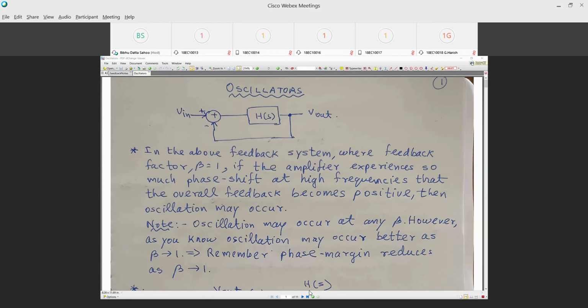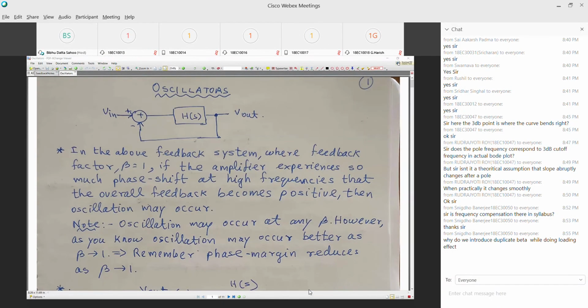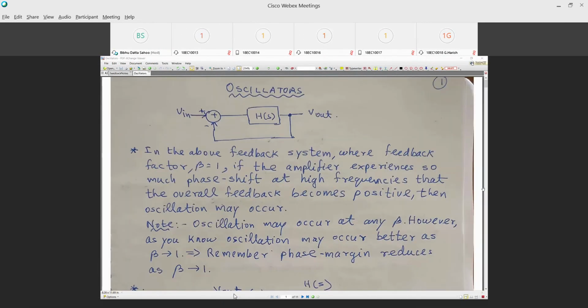Okay. Now, oscillators. So, in this, we already started. We discussed the criteria for oscillation. Okay. So till now, whatever we have. Oh, let me record.